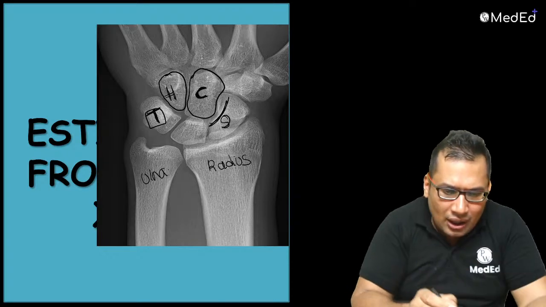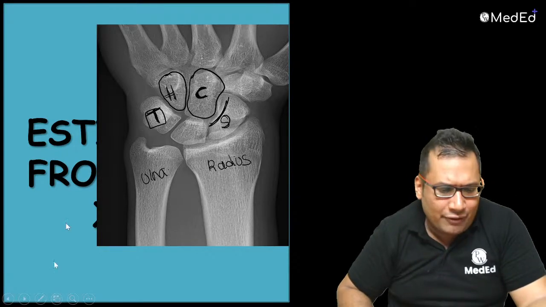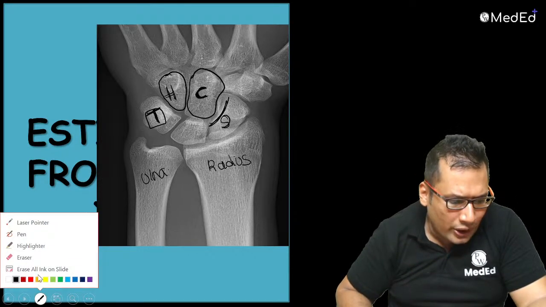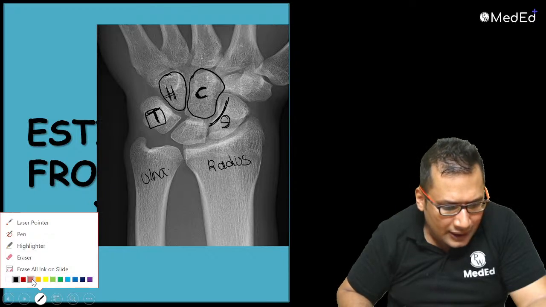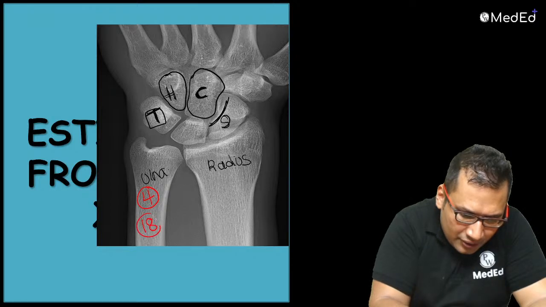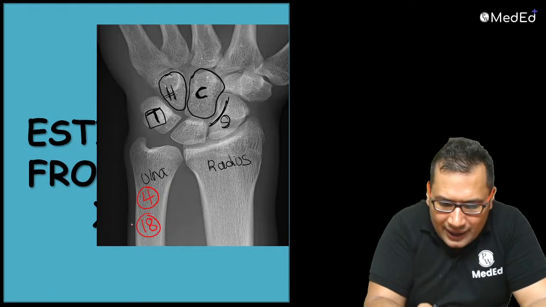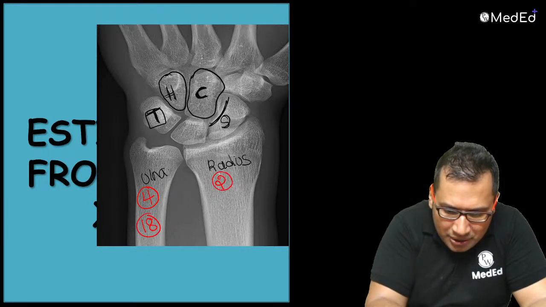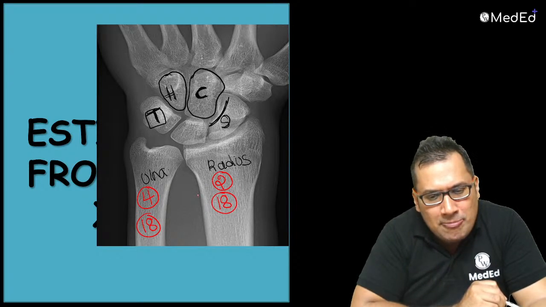Okay. Ulna, you can see here, appeared and fused. When is the ulna going to appear? Yes, come on. Ulna appears at 4 years. Fuses at 18 years. Radius appears at 2 years. Fuses at 18 years. Okay.